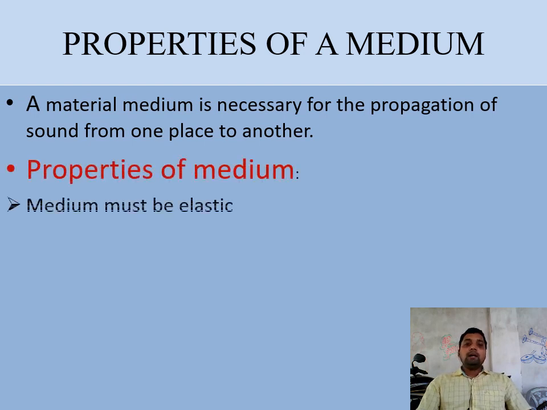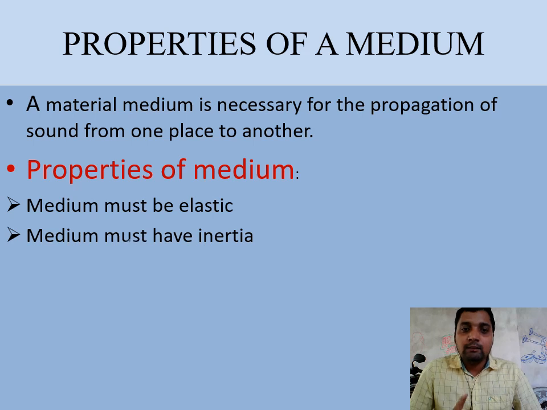A medium must be elastic. What is elasticity? Elasticity means that once an external force is applied to an object, its length increases, meaning it expands. And once the external force is released, it comes back to its original position. So we take a medium where the particles can expand and contract with the application of an external force. We take that type of medium where elasticity is more. The more the elasticity, the more the speed of sound. So the speed of sound is maximum in the medium where the elasticity is maximum.